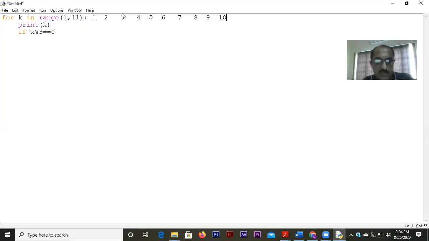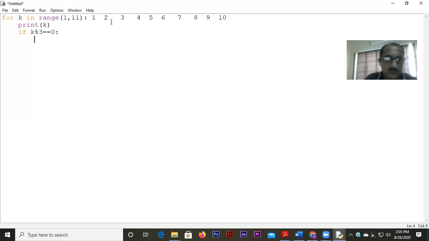Out of these, which all values satisfy k % 3 == 0? It means when k is completely divisible by 3. When k is divided by 3, the remainder is equal to 0. That means all the numbers which are completely divisible by 3, that means 3, this 6, and this 9. These 3 numbers are falling into this category.